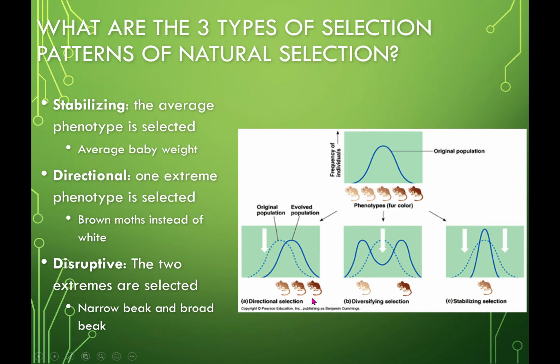Then directional would be where the population is increasing in a direction, either to the left or to the right, either increasing or decreasing. And then disruptive is where they break into more than one type of population. You have diversifying there. So not necessarily a bad thing.